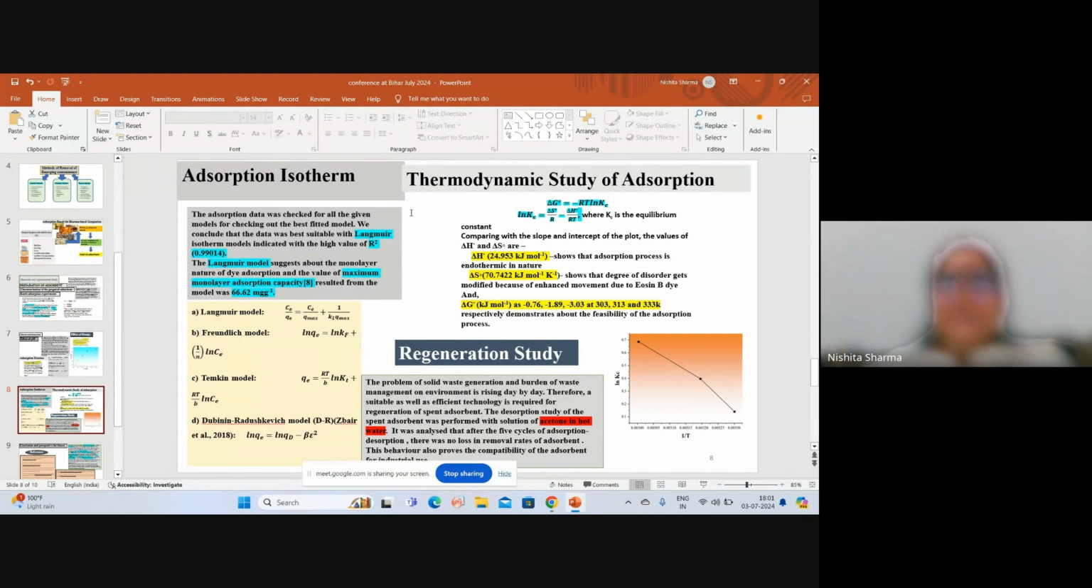milligram per gram. After that, the thermodynamic study was evaluated, where delta G naught is equal to minus RT ln Kc. Kc is the equilibrium constant. A graph of ln Kc versus 1 by T was plotted, and it was found that the delta H